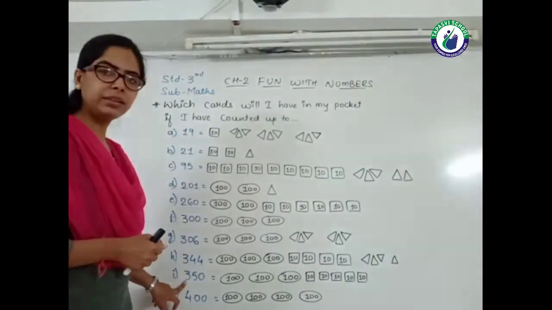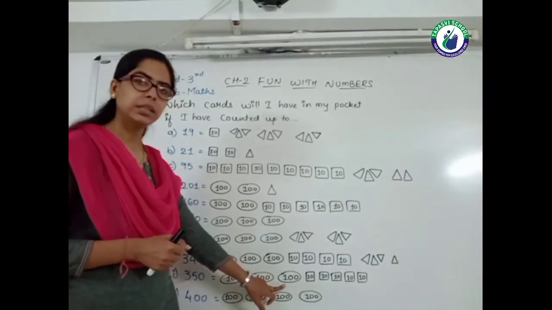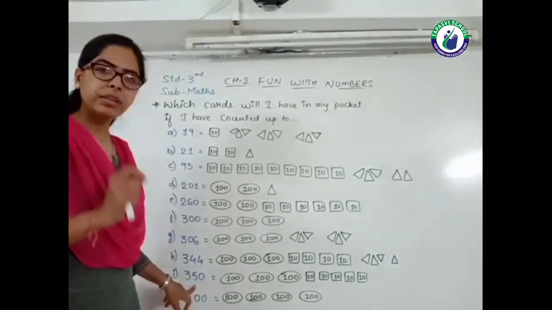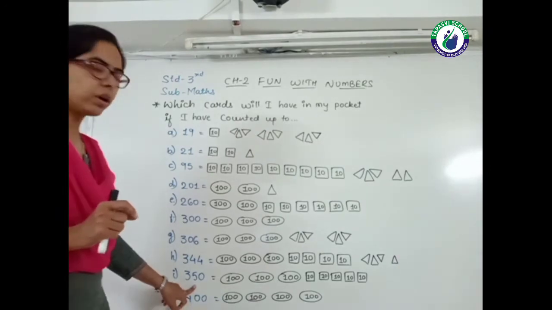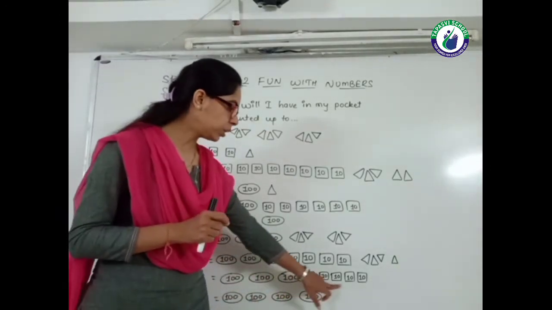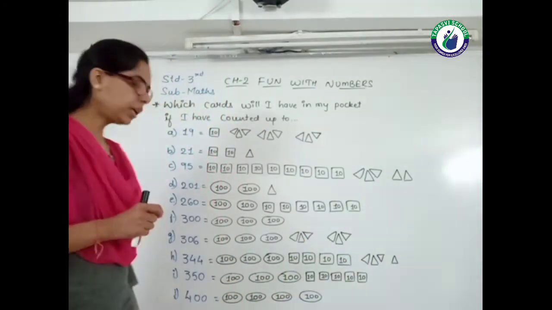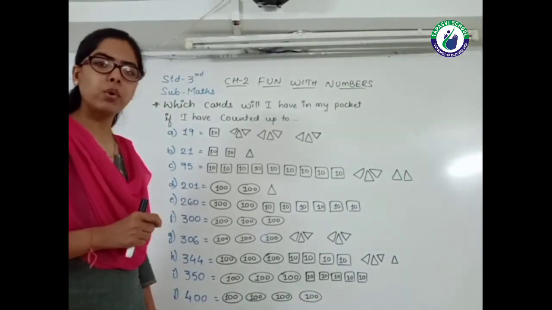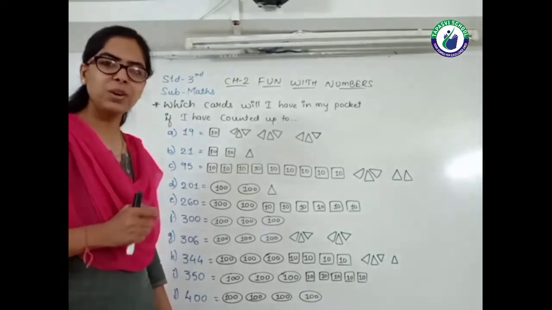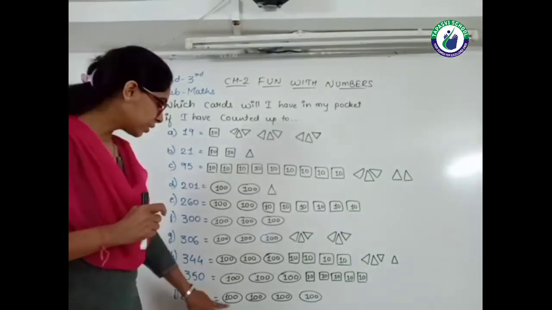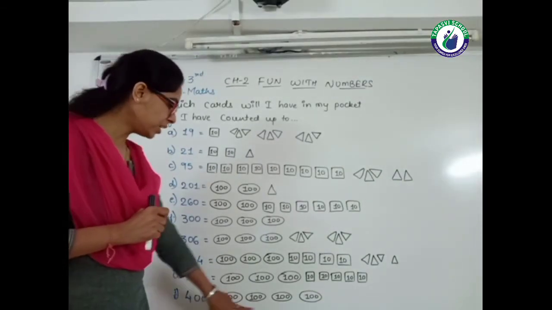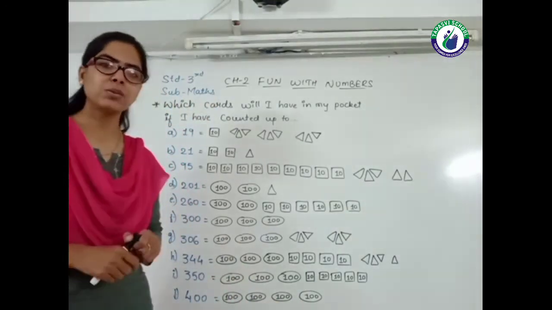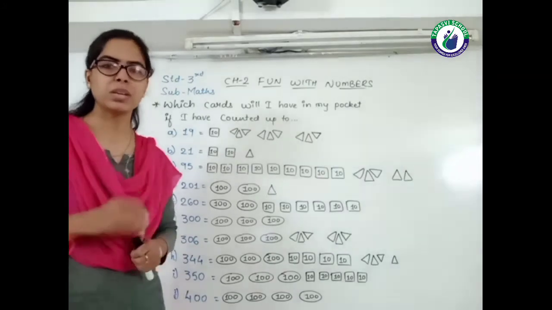The next one, 350. So 3 cards of 100, 1, 2 and 3. Now 350. 50 means 5 cards of 10. So 1, 2, 3, 4 and 5. So this is 350. Now the last one is 400. It's very simple, 4 oval cards. So 4 cards of 100, 1, 2, 3, 4. So this is 400. Just like Chanda Mama counted, the same way we had to count in the exercise.